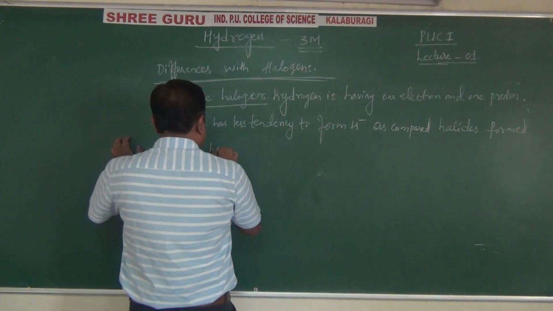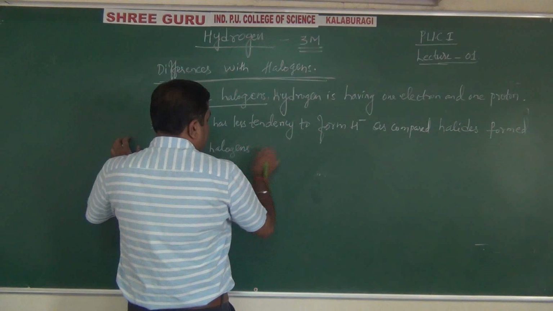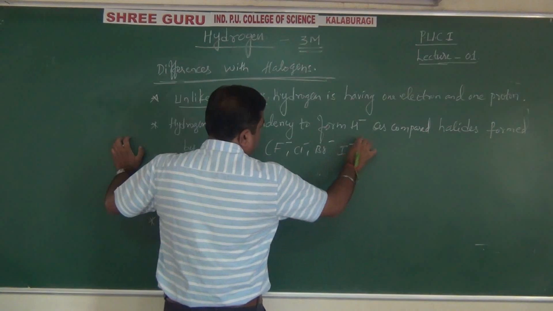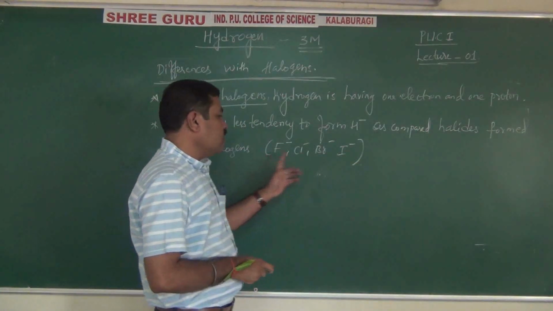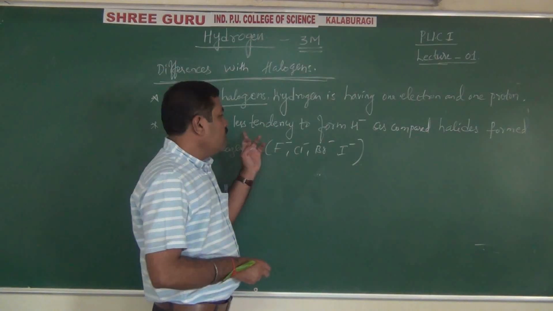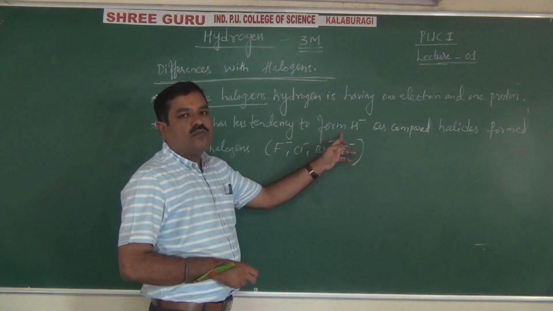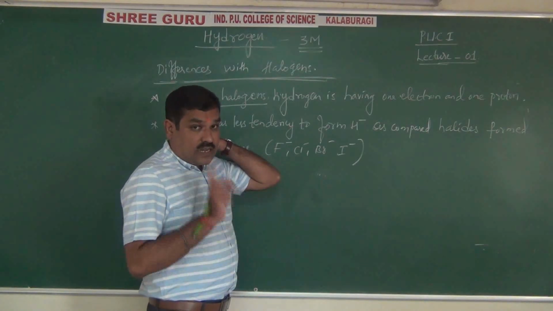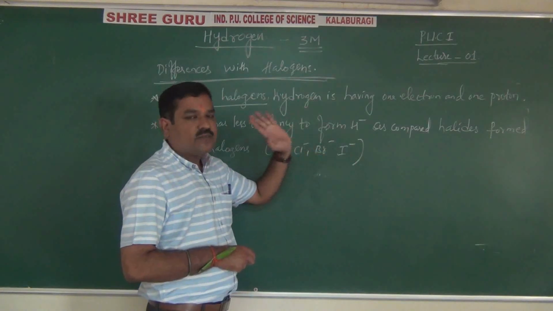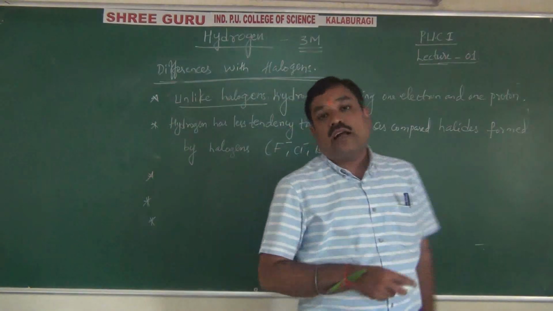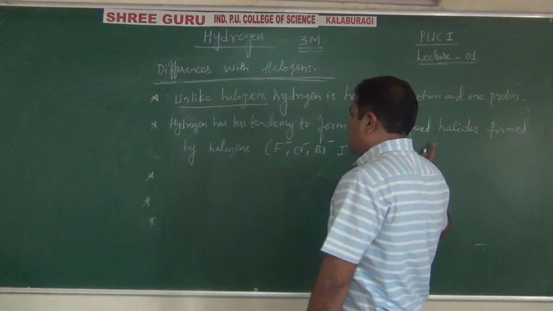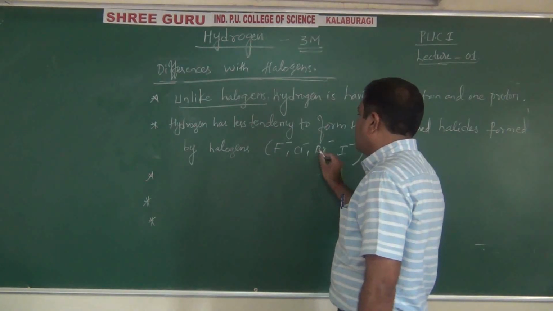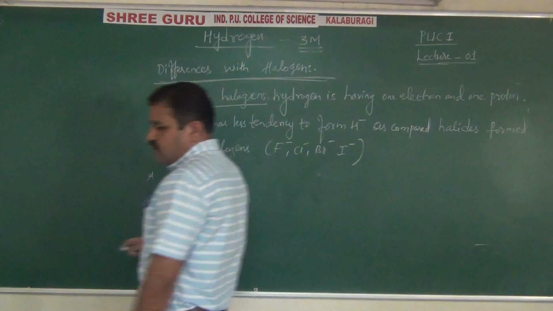Halides formed by halogens, what are they? F minus, Cl minus, Br minus, I minus. See, halogens have a high tendency to form fluoride, bromide, iodide, which are called halides. But hydrogen has less tendency to form hydride, because generally the oxidation state of hydrogen in a compound is +1. Only in hydride it is -1. It is an exception. That's why it has less tendency to form hydride ion, whereas other halogens can easily form fluoride, bromide, and iodide. Right, this is another point of difference.